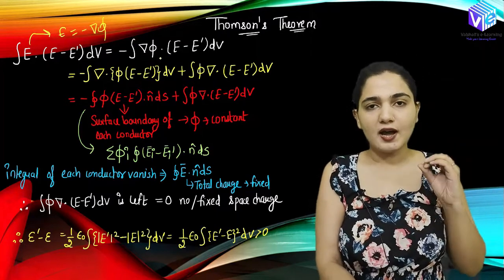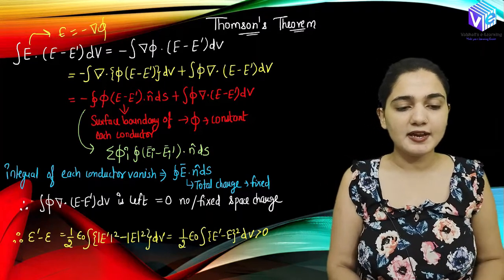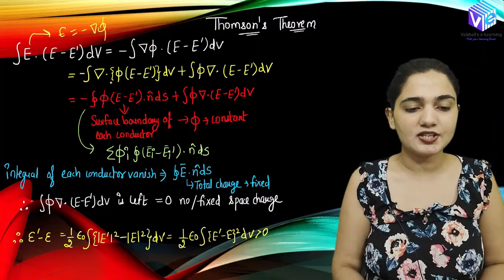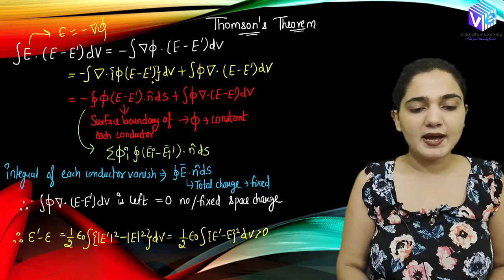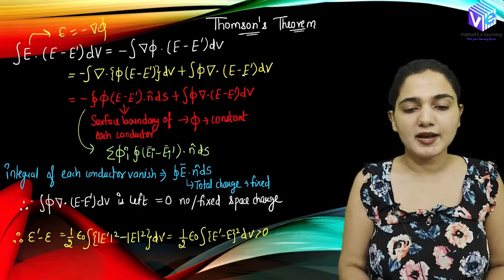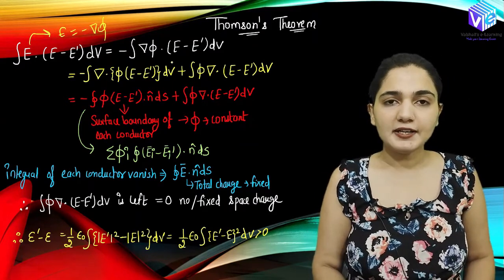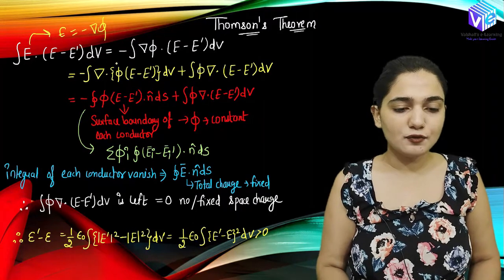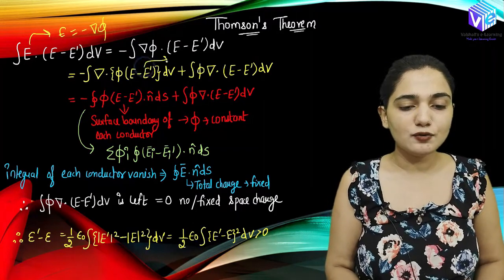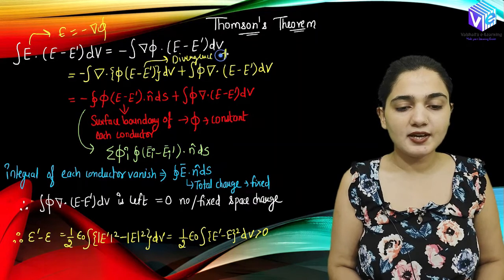So you know the identity of the divergence, and you can expand it. It can be represented as minus integration del dot phi E minus E dash dV plus integration over phi del dot E minus E dash dV, right? So this is the identity of the divergence that we have used. Now here we have used the divergence theorem. Again we are going to use the divergence theorem.